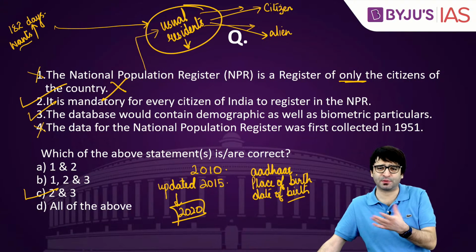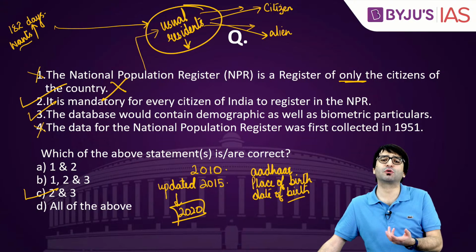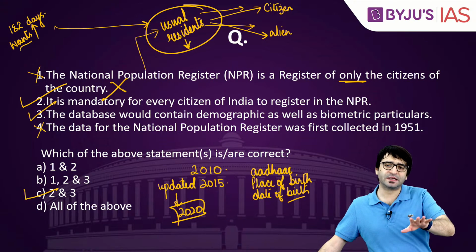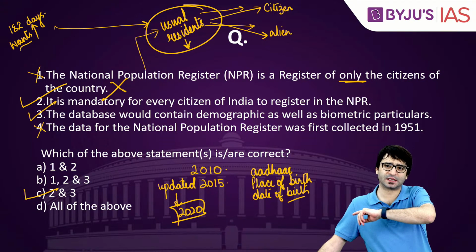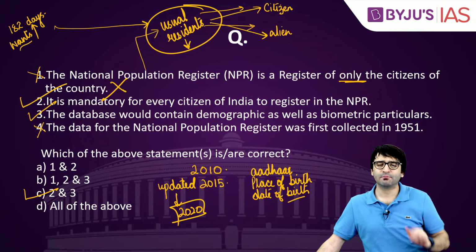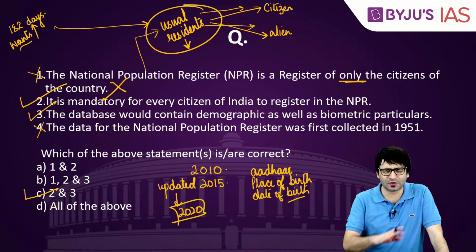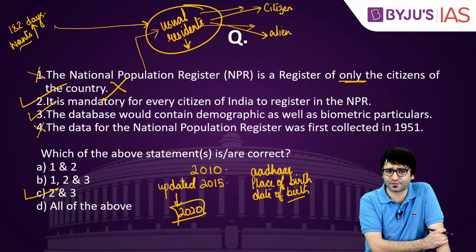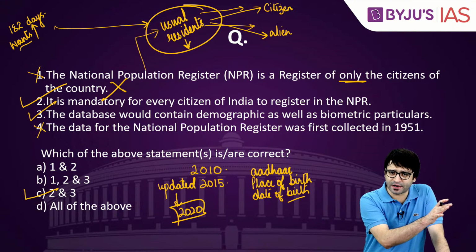That is why states such as Bihar, West Bengal, Kerala, Andhra Pradesh said that we are not going to implement NPR in the form it is presented today. We may update NPR based on 2015 criteria, 2010 criteria, but not on 2020 criteria because it was somewhere linked to the NRC or National Register of Citizens. Let's not get into that right now.